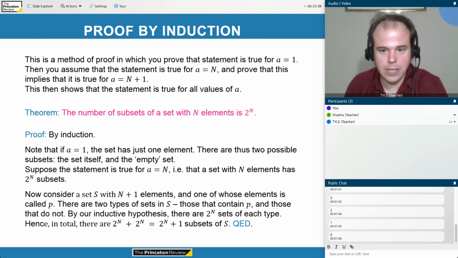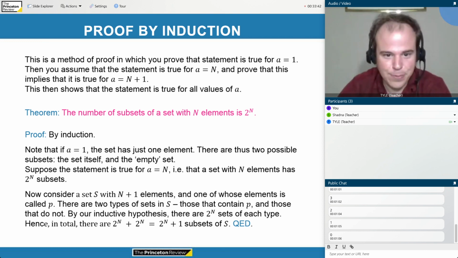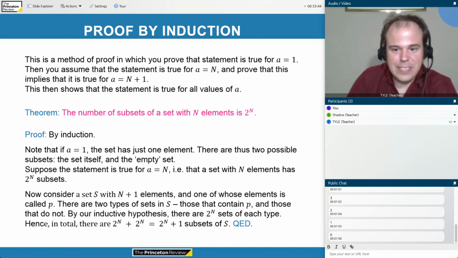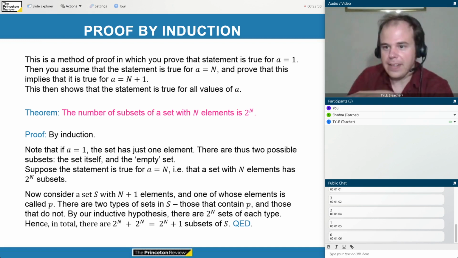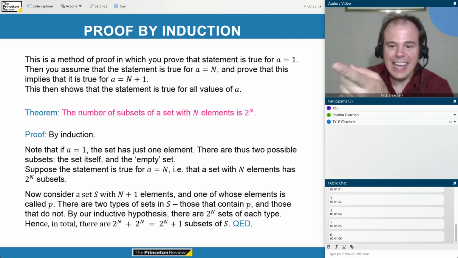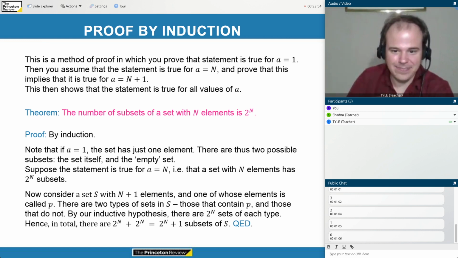Okay, and the answer is going to be 2 to the 10th in that case. All right, let's prove it. So first, if there's just one person, say in our room, there are 2 ways that I could give hats to these people. I could either give the person a hat, or I could not give him a hat.